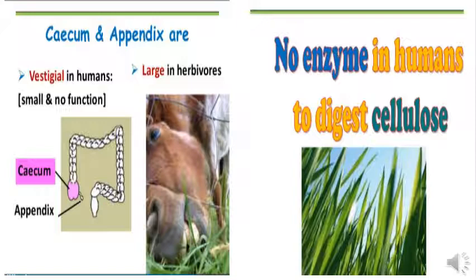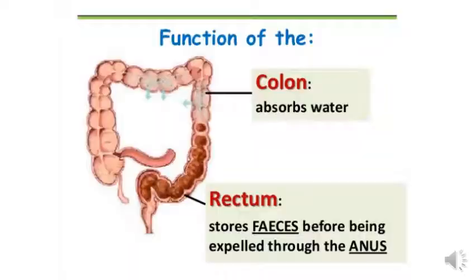It is non-functional in humans, that is, it does not contain the bacteria to digest the cellulose. But herbivores have the required bacteria to digest the cellulose, so they are able to digest it. But in humans, that is why it is sometimes called a vestigial organ. The cecum opens into the colon. The colon is an inverted U-shaped tube which is further divided into 4 parts: the ascending colon, which goes upward, the transverse colon, which goes sideways, then the descending colon, that is downward, and then we have the sigmoid colon.